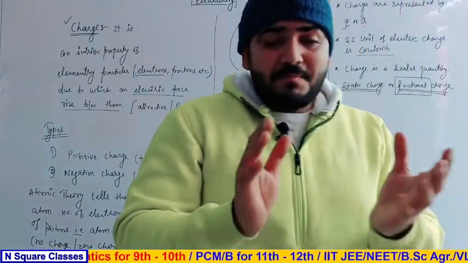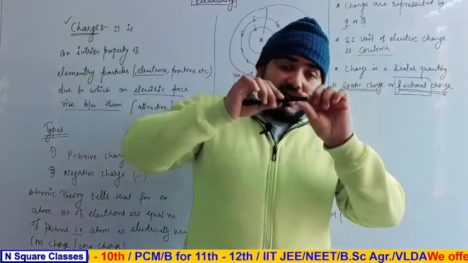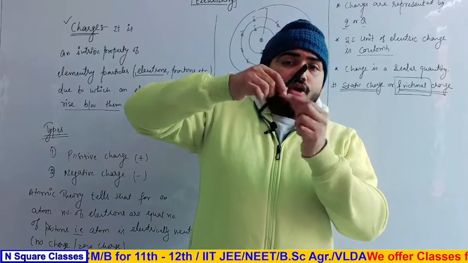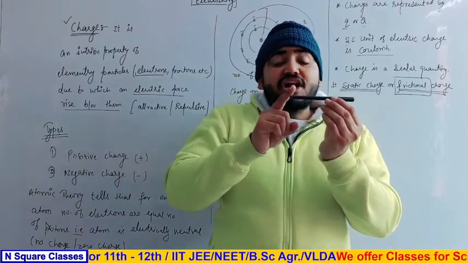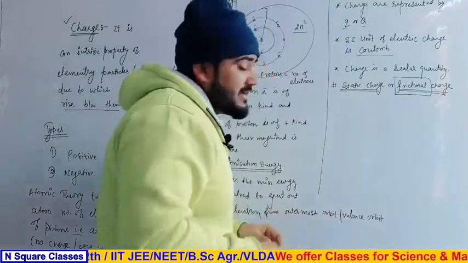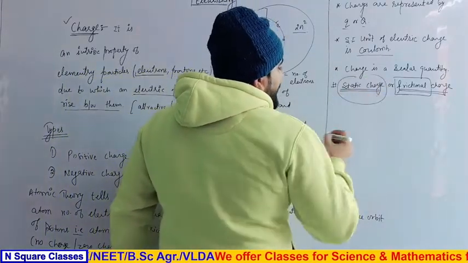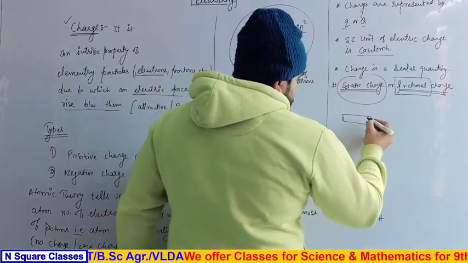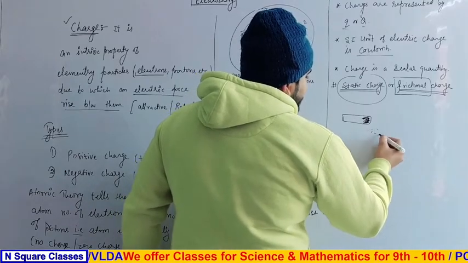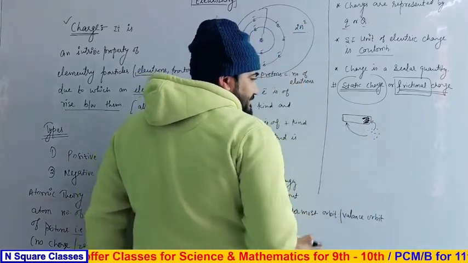This is a very simple and very clear demonstration of frictional charge. That means if I rub this portion with dry hair, then the paper pieces are attracted by this part, not by this part. It means that the charge developed on this end is not moved towards the other end. It means that the charge developed is static charge. Is it clear? If I rub this end with dry hair, then this end is capable of attracting the small pieces, not this end, not this end.